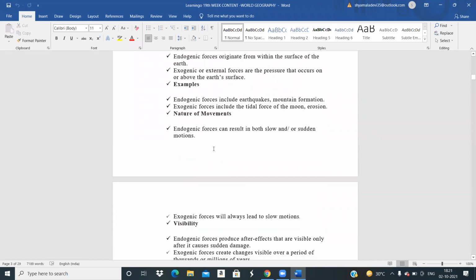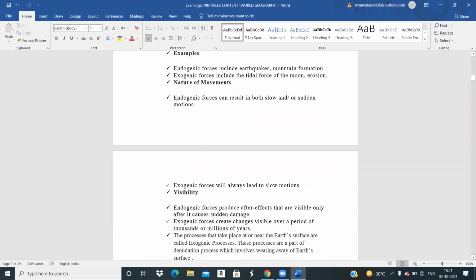Okay. Endogenic forces can result in both slow or sudden motions. Exogenic forces will,